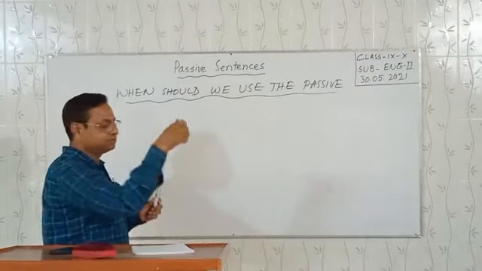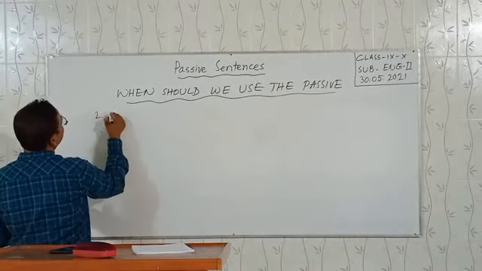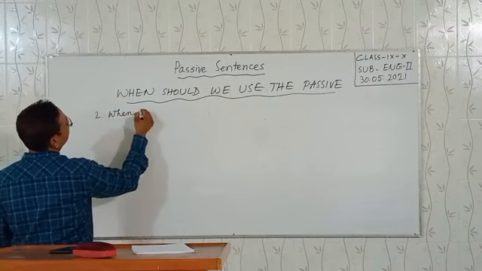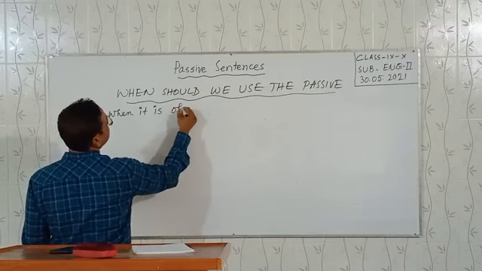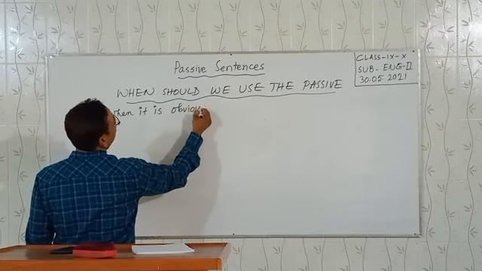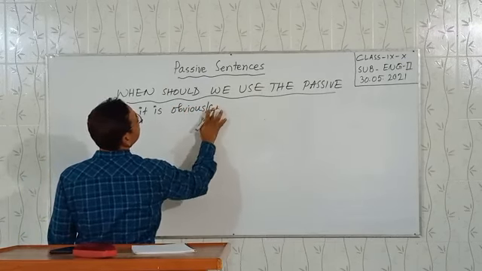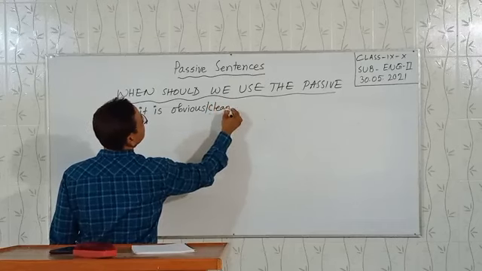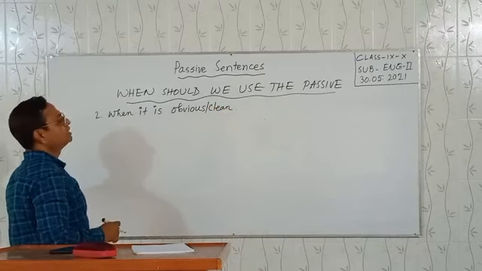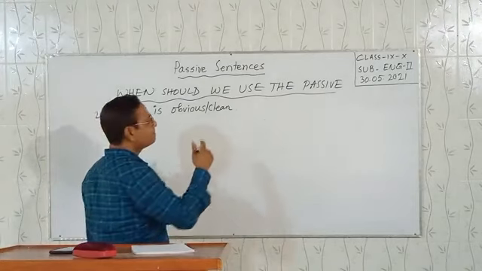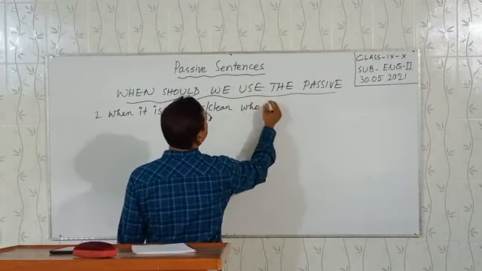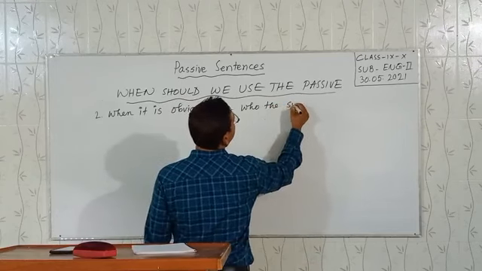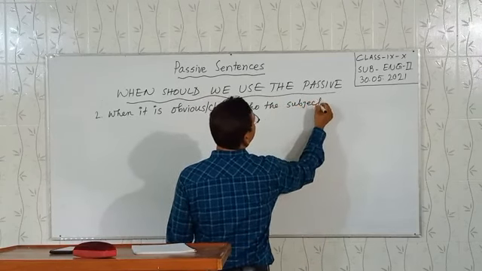Next, dear students, in which cases will we use passive? Number 2: when it is clear, obvious or clear, who the subject is.